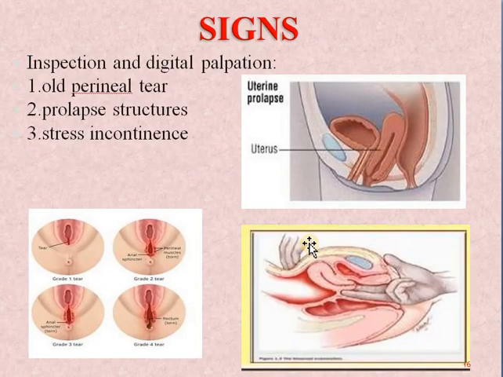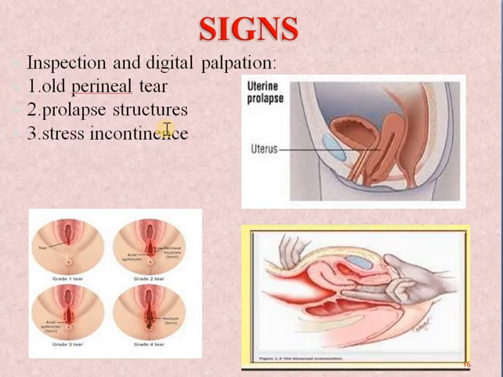Next are the signs. Clinically, how will we examine, and what signs will we see on inspection and by manual examination? While inspecting the vagina, we can see if there is any old perineal tear and some of the symptoms they are complaining of, and then on evaluating further we may find the prolapse. A prolapsed structure like a third degree uterine prolapse can be identified simply by inspecting the vagina.